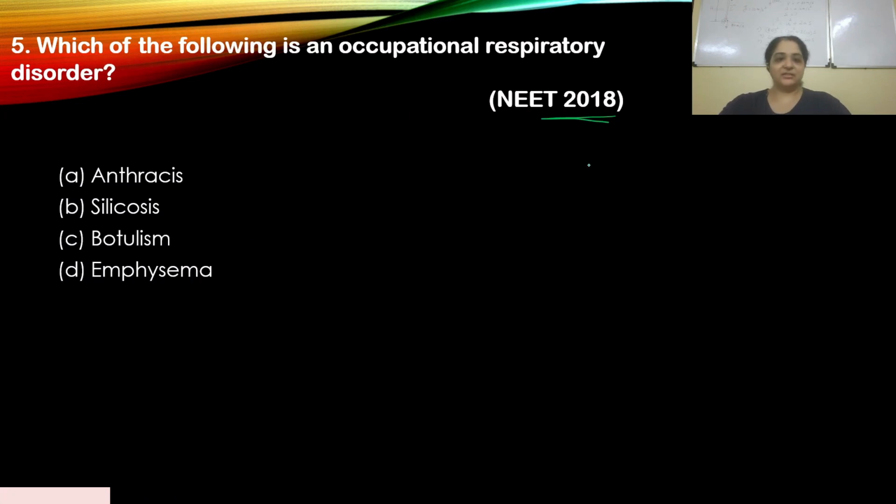A is anthracis, which is incorrect. B is silicosis, which is the correct answer. C, botulism, which is incorrect. And D, emphysema. We've already discussed emphysema in the previous question, so you should have known that. There shouldn't have been a problem answering this question. Again, this is a fact-based question, it's there in NCERT. So please read occupational respiratory disorder in the NCERT book. Your answer should have been silicosis, option B. Let's look at the discussion.